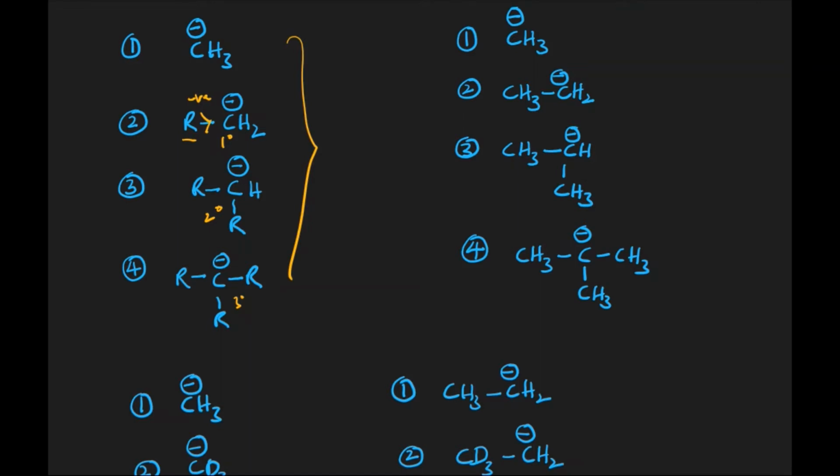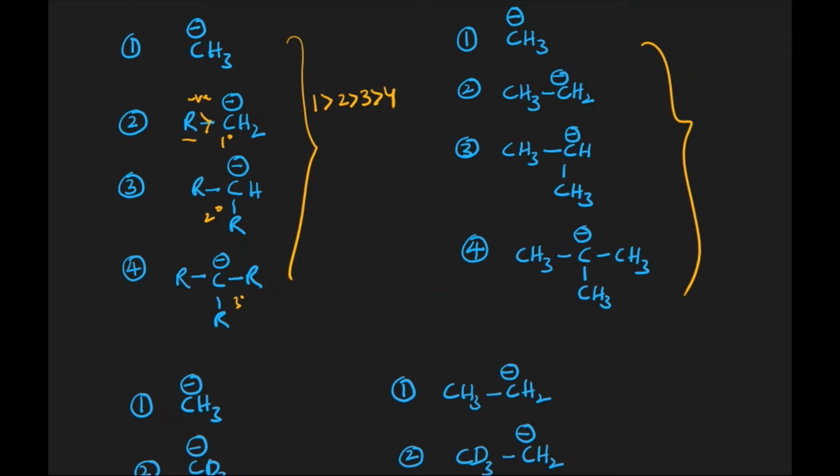By releasing negatively charged electrons towards the carbon, what happens? The magnitude of charge increases. If the magnitude of charge increases, stability decreases. We know that charge is inversely proportional to stability. That's why, as the number of R groups or plus I groups increases, the stability of carbanion decreases. So the stability order is going to be 1 is greater than 2 is greater than 3 and 4.